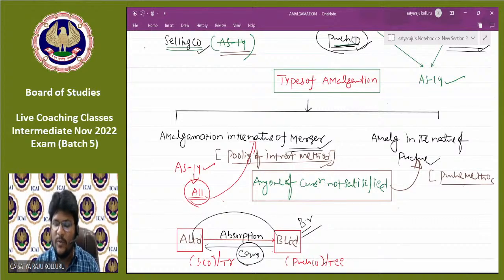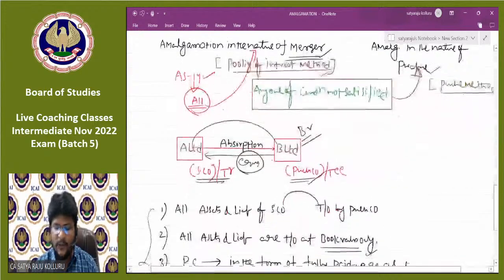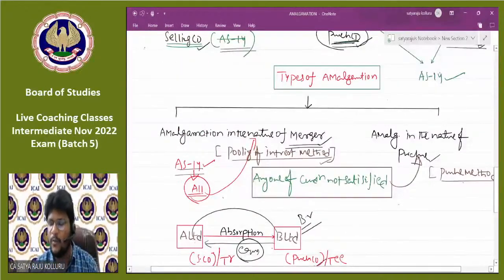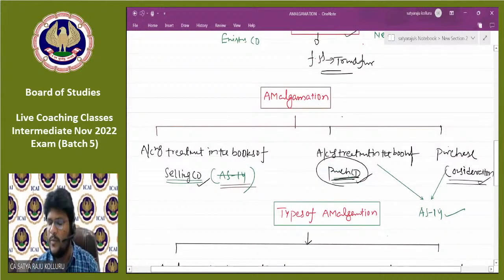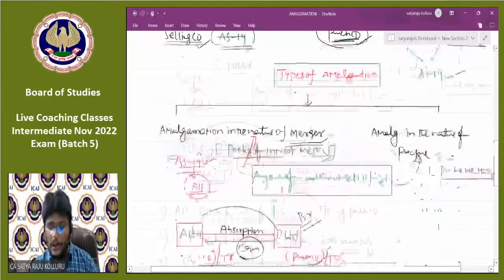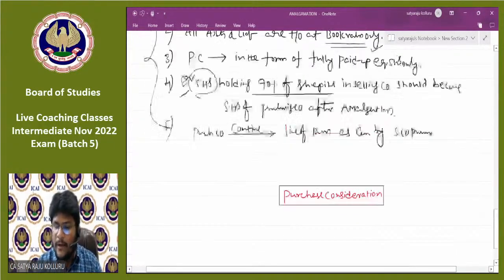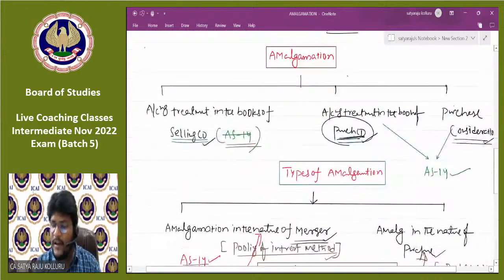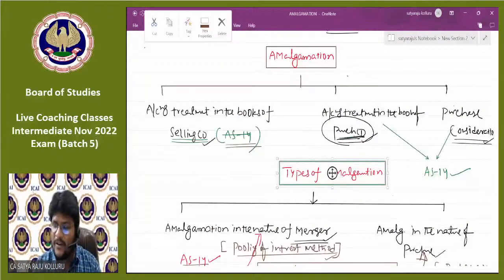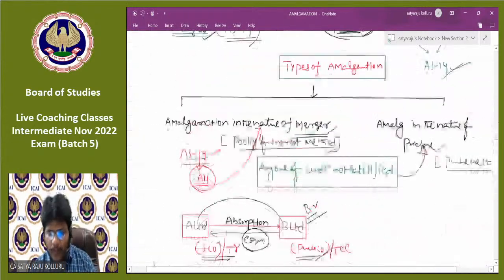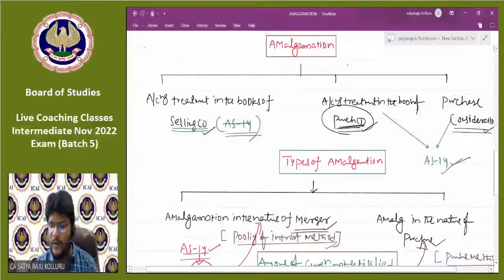When an amalgamation is said to be in the nature of merger, and when it is said to be in the nature of purchase, I explained all these 5 conditions based on the provisions of AS 14. Nothing more have we discussed about accounting in the books of the purchasing company till now. Now we are focusing on the calculation of purchase consideration. I told you, for purchase consideration calculation, is AS 14 applicable or not? Yes, it is applicable. Only for accounting treatment in the books of the selling company, AS 14 is not applicable.